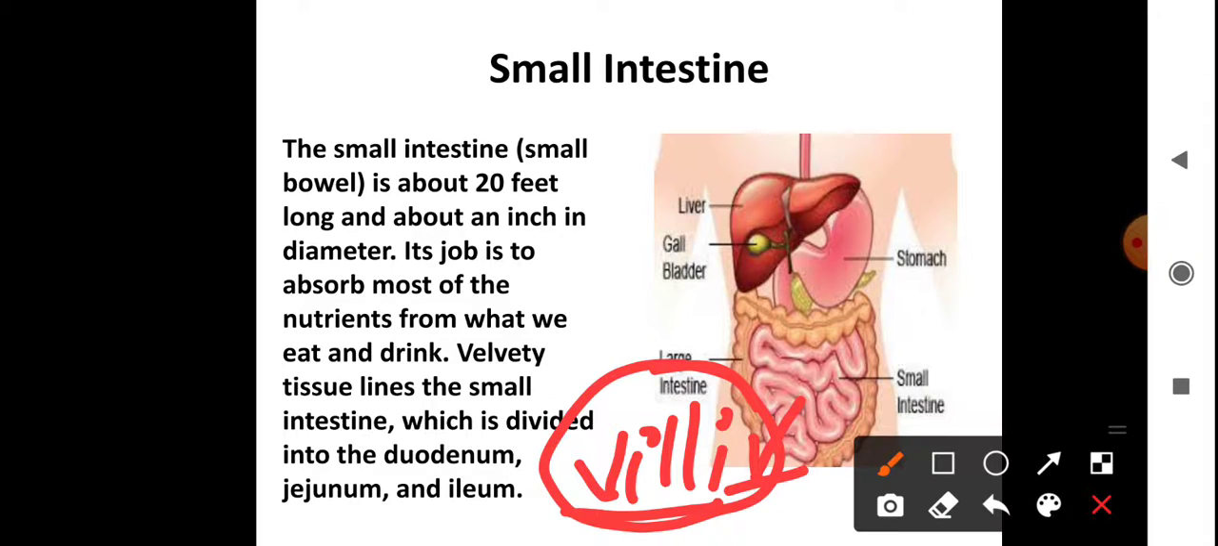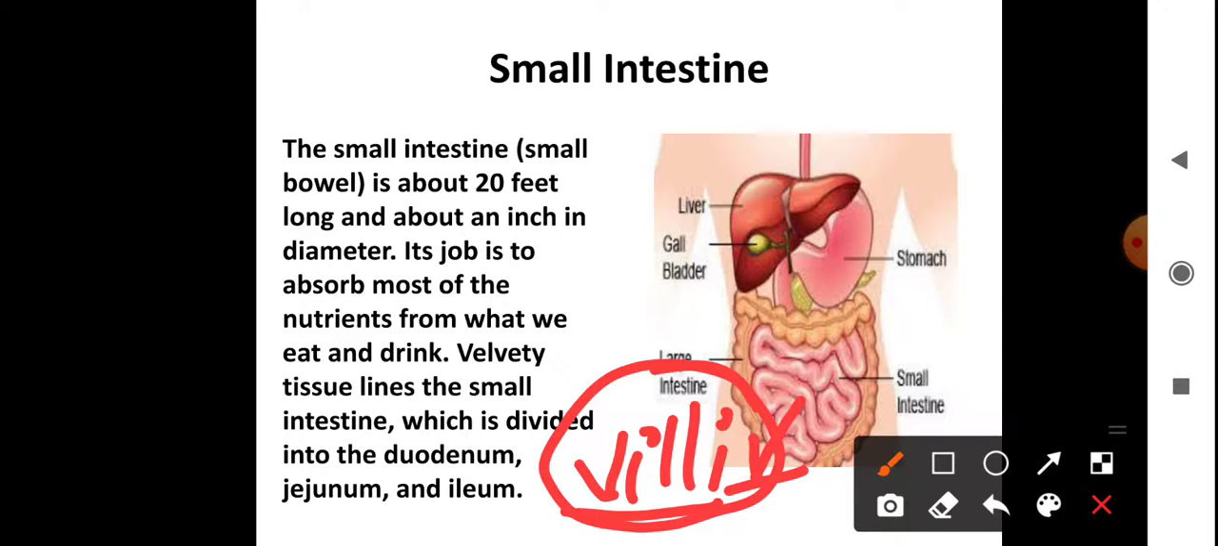Now you understood the stages of digestion. First is ingestion, taking food inside. Digestion, converting complex food into simple food. Now absorption. The simplified nutrients are absorbed into the bloodstream. That is done by the villi of the small intestine.